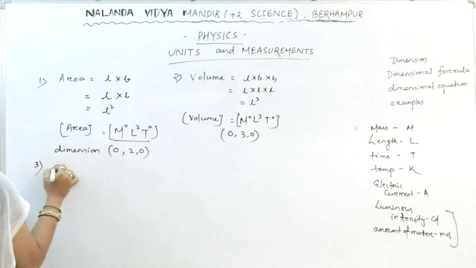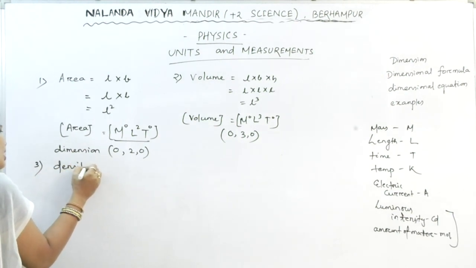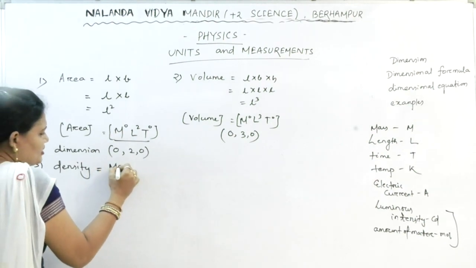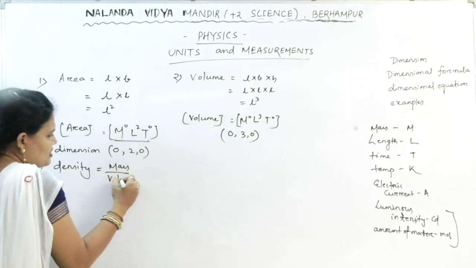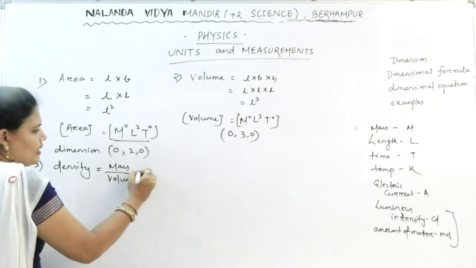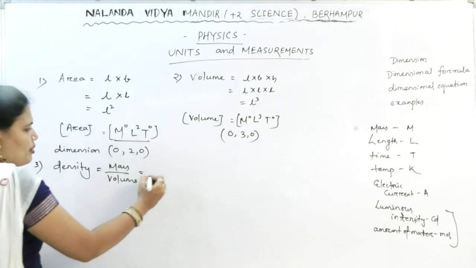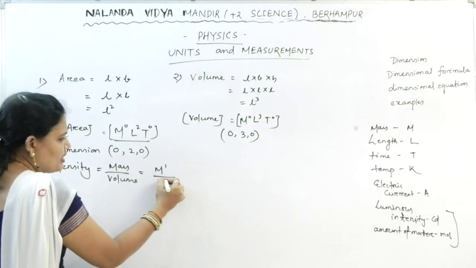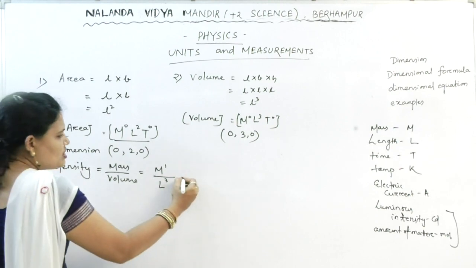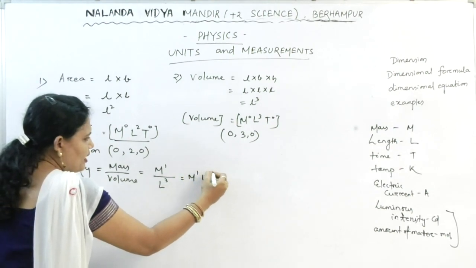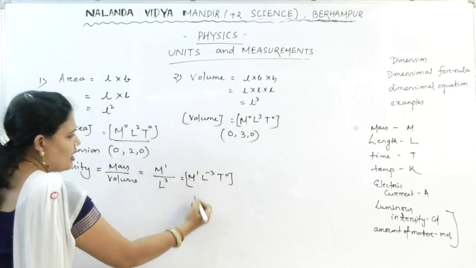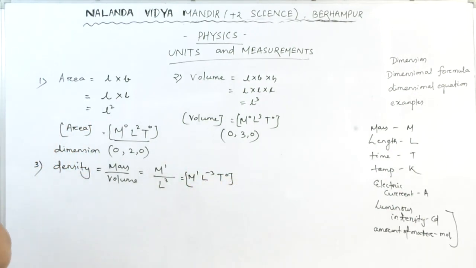Suppose density. You have to find out the dimension of the density. Now what is the density? Mass by volume. First step, we know the formula. In the second step, mass is written in the form of M1. Volume is written in the form of L cube. So this is M1, L minus 3. The better way, you have to write down the T also. So M1, L minus 3, T0. All of you are getting?